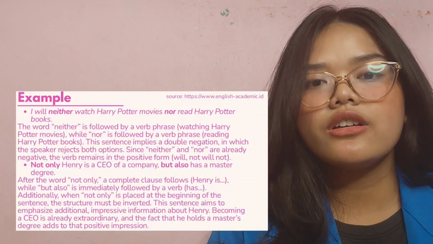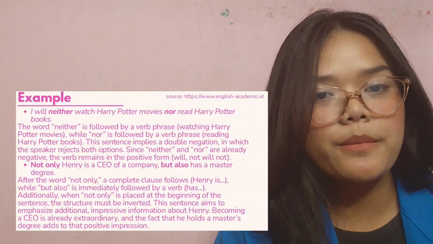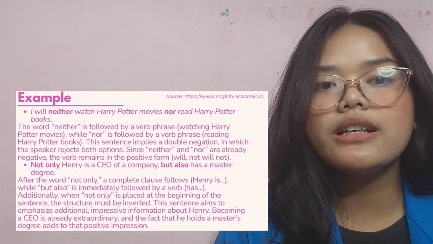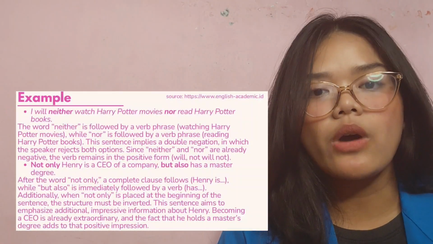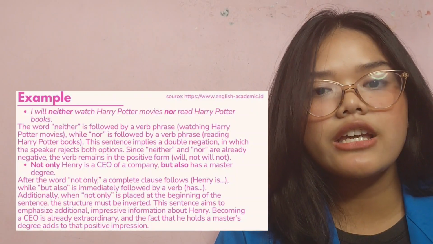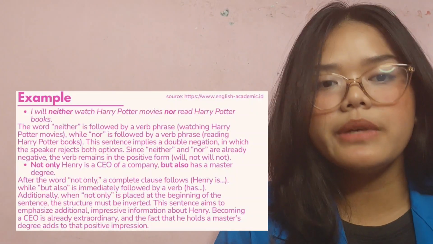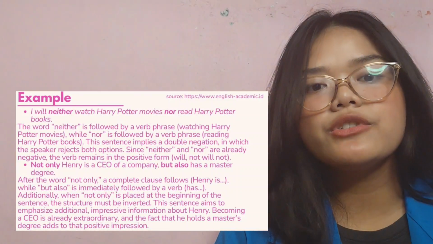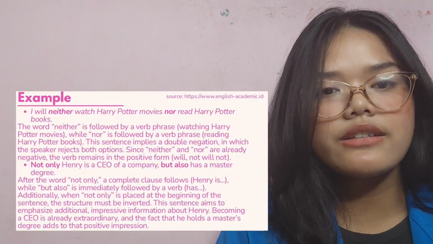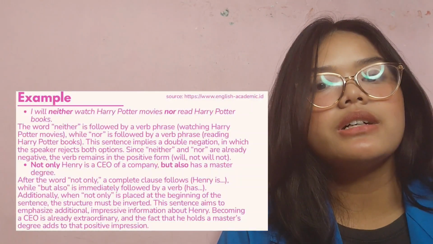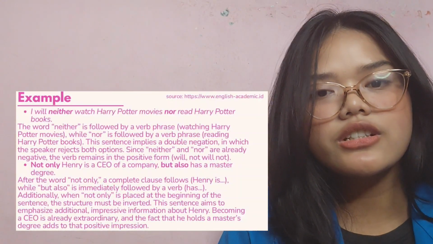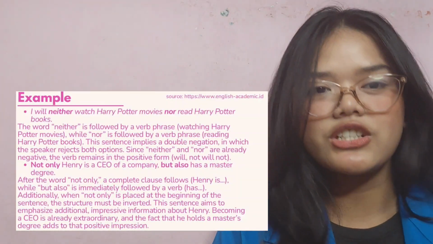Next example: not only is Henry a CEO of a company but he also has a master's degree. After the words not only, a complete clause follows, Henry is, while but also is immediately followed by a verb, has. Additionally, when not only is placed at the beginning of the sentence, the structure must be inverted. This sentence aims to emphasize additional impressive information about Henry. Becoming a CEO is already extraordinary, and the fact that he holds a master's degree adds to the positive impression.